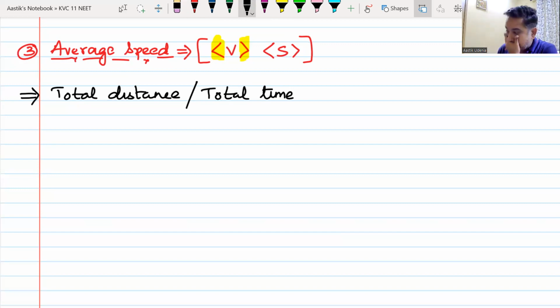Do we understand this? 5 kilometers total distance, 1 hour total time. That is your average speed. Total distance divided by total time. Do we understand this? Yes or no? Now remember, this average or this dabba is always calculated over what has happened.